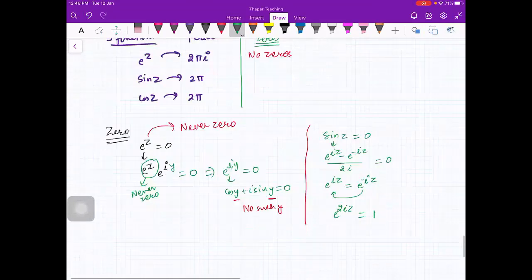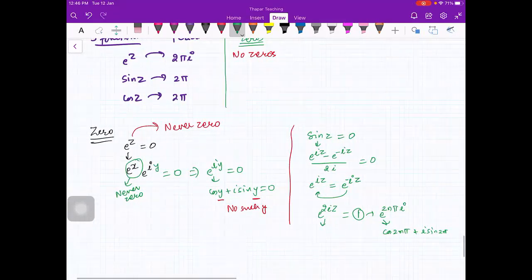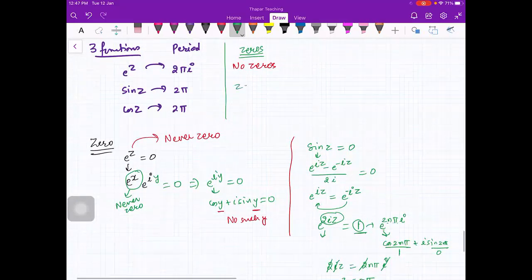I can write 1 as e raised to power 2n pi iota, because this will be cos 2n pi plus iota sin 2n pi, where sin 2n pi is 0 and cos 2n pi is 1. So from here 2iz is equal to 2n pi iota. The iota will cancel, 2 and 2 will cancel. So z is equal to n pi.